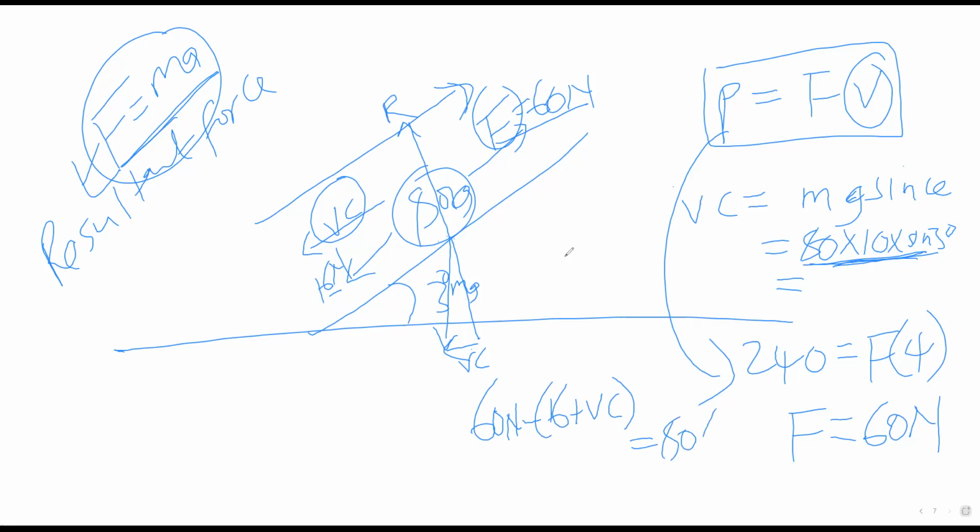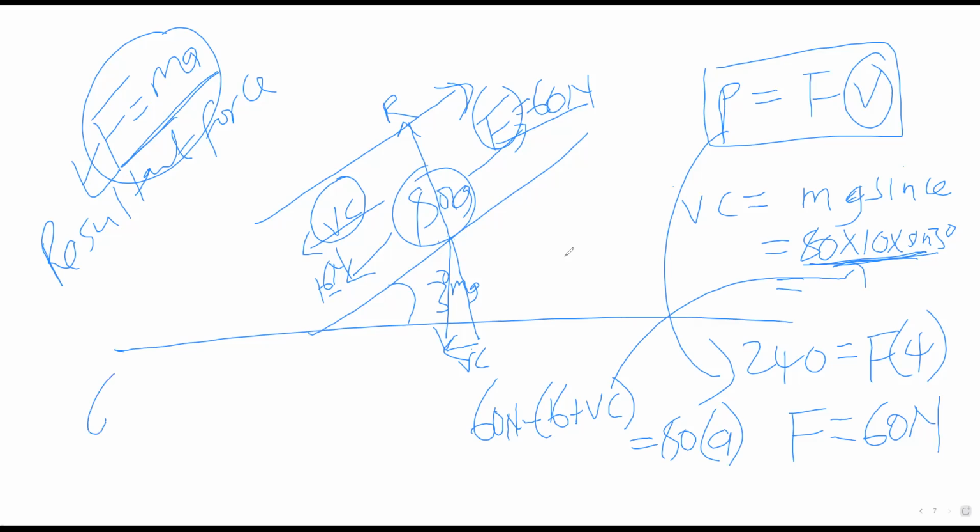It's 80. What's acceleration? Are we given acceleration? No, that's what we are finding, which is equal to a. So this vertical component we can get from here: 80 times 10 times sine 30. We use a calculator and find the answer.